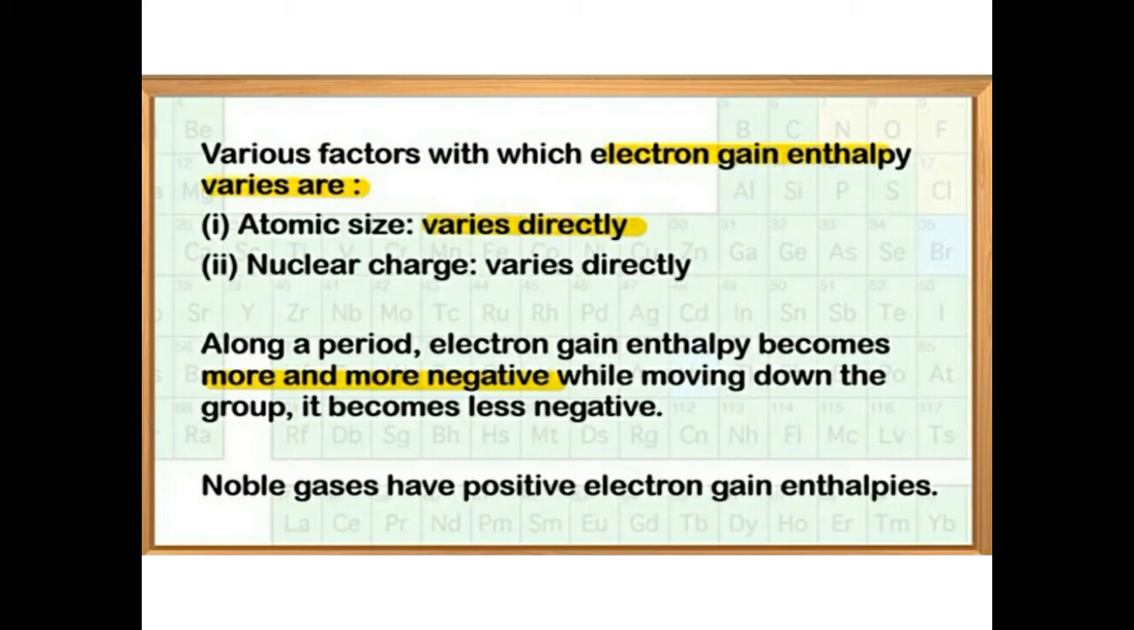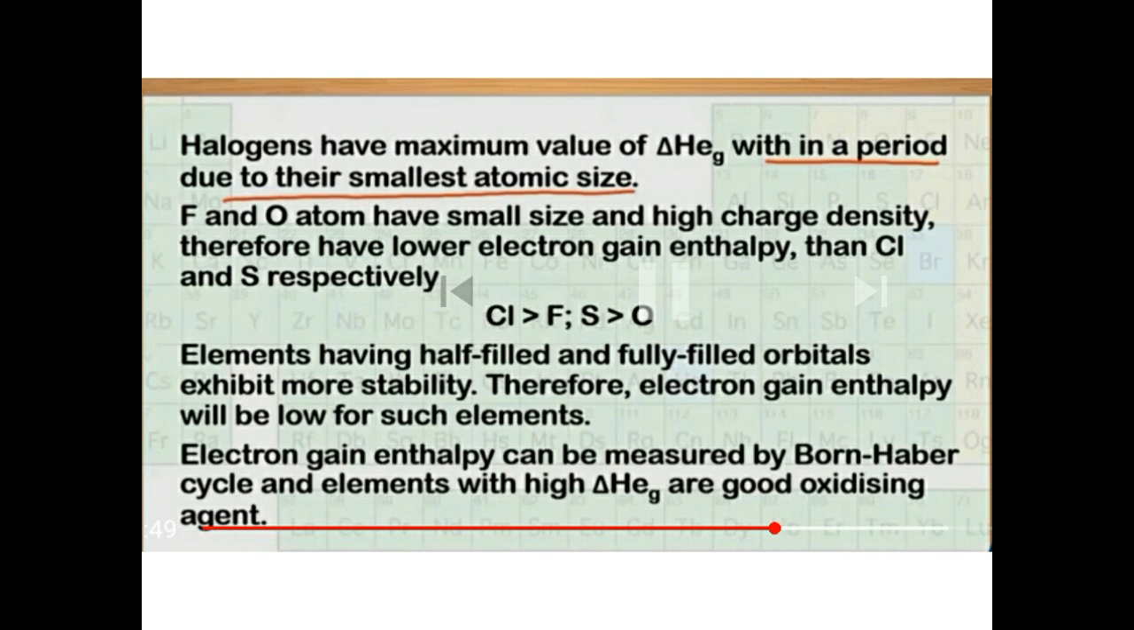Clear? Okay. Now we will see the periodic trends. What are the periodic trends? When we move from left to right, that is along a period, we know that atomic size decreases. Because atomic size decreases, electron gain enthalpy becomes more negative. So if we talk about the second period, that is lithium, beryllium, boron, carbon, nitrogen, oxygen, fluorine and neon, it is increasing.